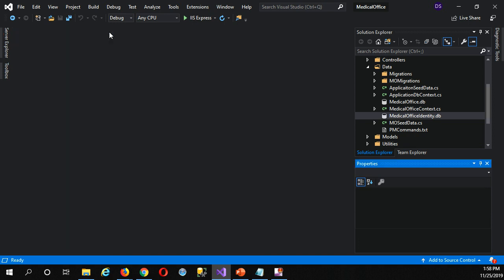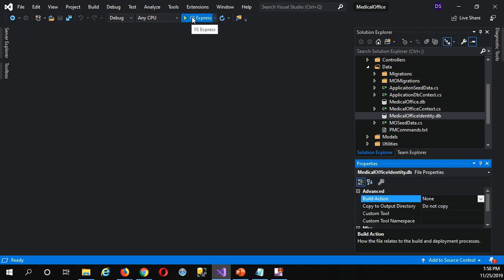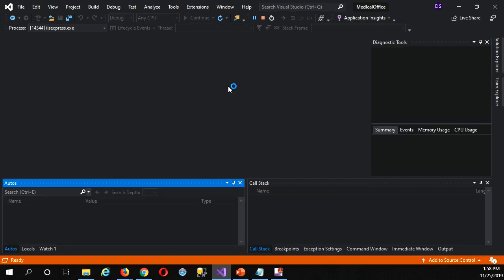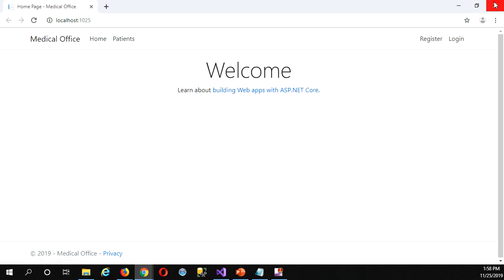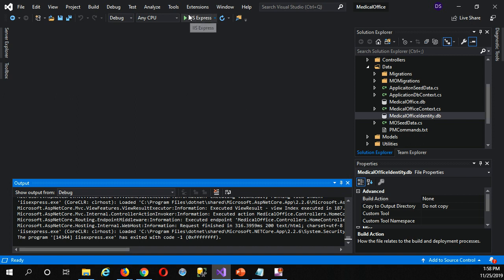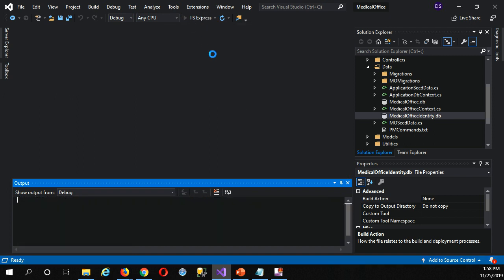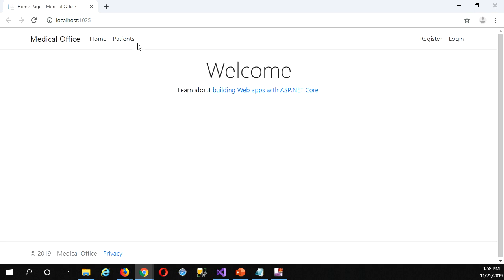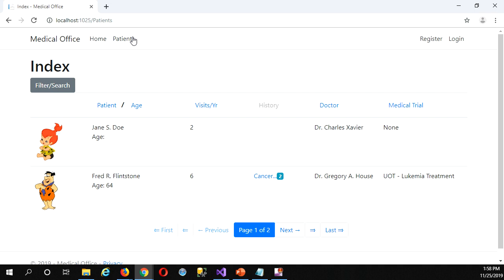Okay. So I might as well do that. Let's go ahead and run it. Well, I should have done a build first. Odds are I might have to run it a second time here, to kickstart that seed data and make sure it actually runs. In fact, I'm pretty sure I'm going to have to, so I'm going to just stop and do it again. Okay. And there we go. There's my data, right? Everything should be working pretty well.